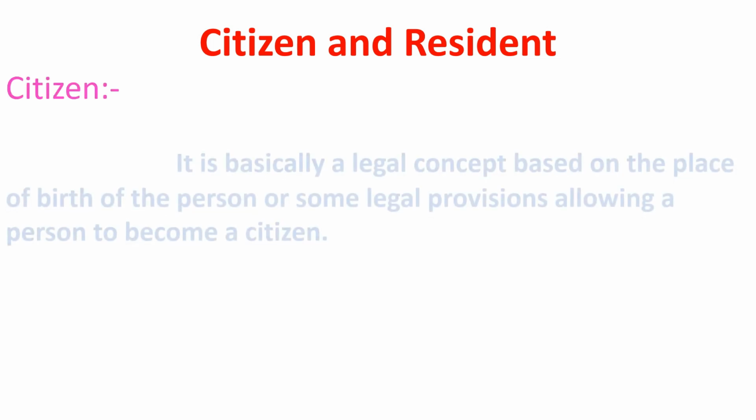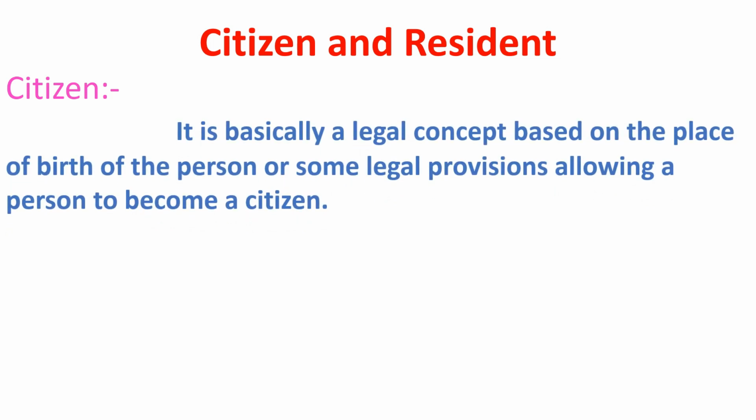Citizen and resident. Citizen. Citizen is basically a legal concept based on the place of birth of a person or some legal provisions allowing a person to become a citizen. In India, citizenship can arise in two ways. First, when a person is born in India, he acquires automatic citizenship of India. Second, a person born outside India applies for citizenship and Indian law allows him to become an Indian citizen.